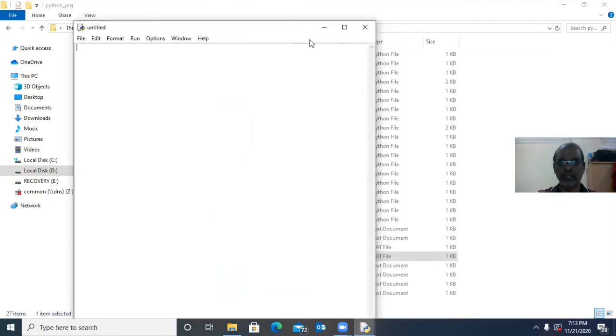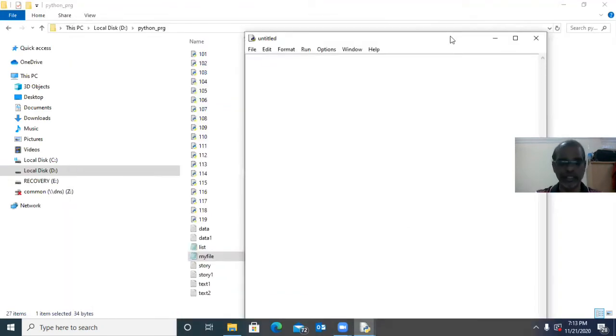Now I want to write one small program to read the dictionary object from myfile.dat, the binary file.